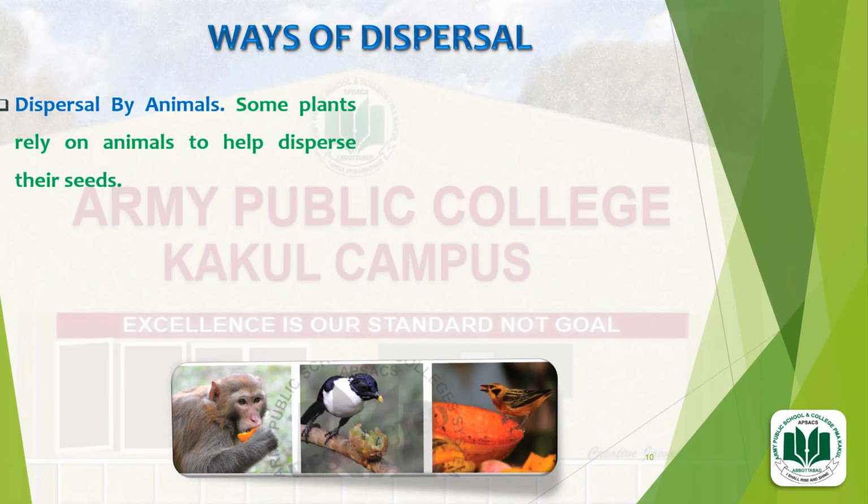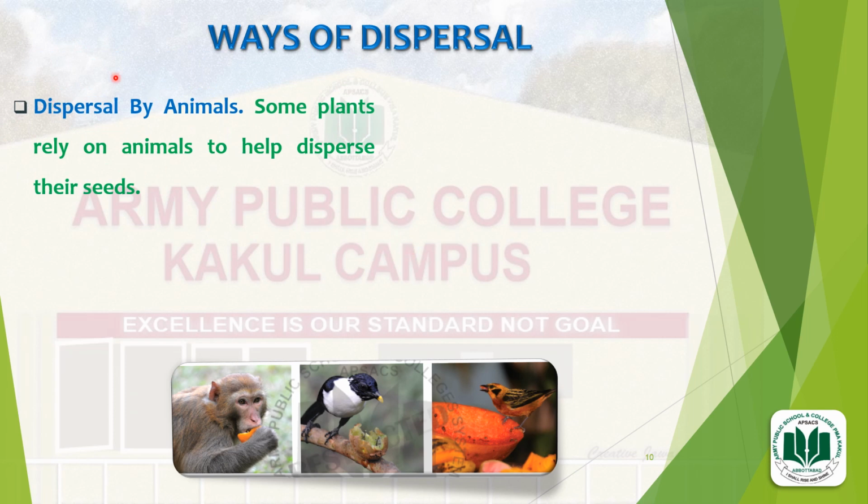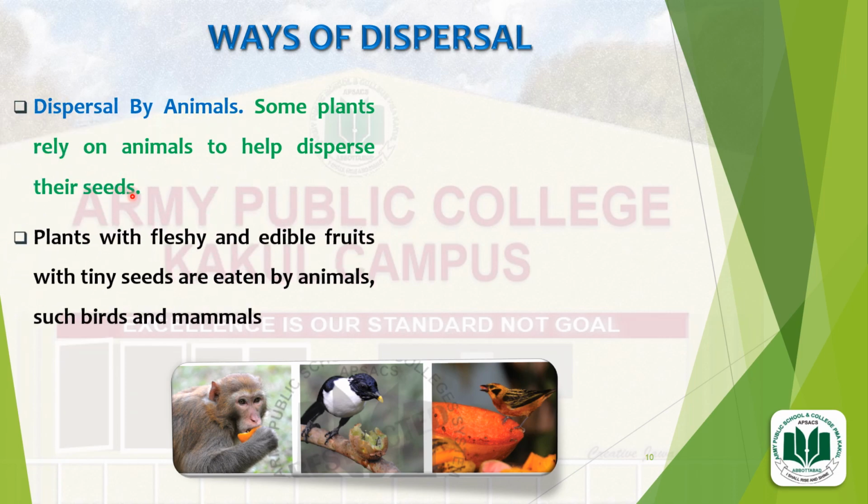Number 4, dispersal by animals. Some plants rely on animals to help disperse their seeds. It means that some plants depend on animals for the dispersal of their seeds. Plants with fleshy and edible fruits with tiny seeds are eaten by animals such as birds and mammals. You can see in the diagram that mammals and birds are eating the fruits.